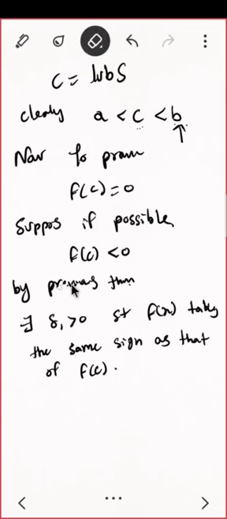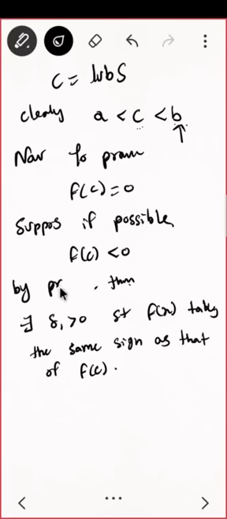Yes. I am taking f of C as negative, so there will exist a delta 1 such that f of x has the same sign as that of f of C.